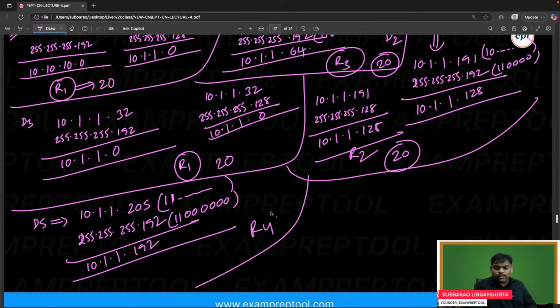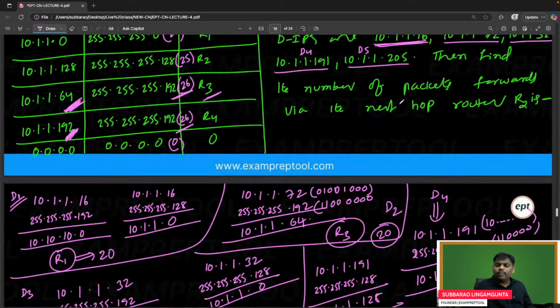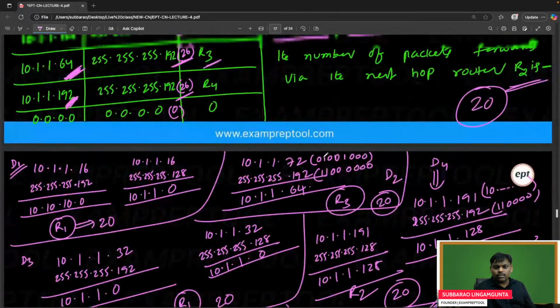Let's check what the answer is, just by doing the AND operation. Via R2, how many will go? Only 20 packets will go. Please check here: the number of packets forwarded via the next hop router R2 is 20. The answer is 20. Please check properly. It's a very, very nice question.